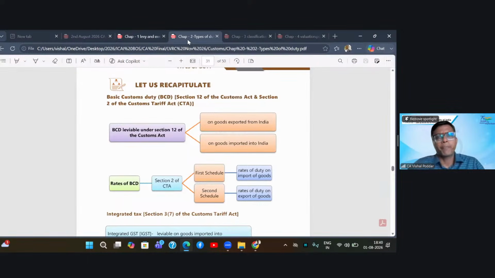Let us proceed. Now we come to the second chapter of our module from the customs section. This chapter deals with the types of customs duty. Now again, if you go back to our charging section, which we studied in the previous chapter, section 12, it is saying that duties of customs will be levied. And interestingly, it says that it will be at the rate specified either under the Customs Tariff Act or under any other law for the time being in force. Now, go back to section 5 of the IGST Act.